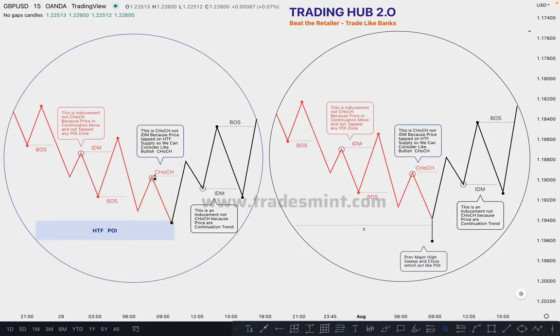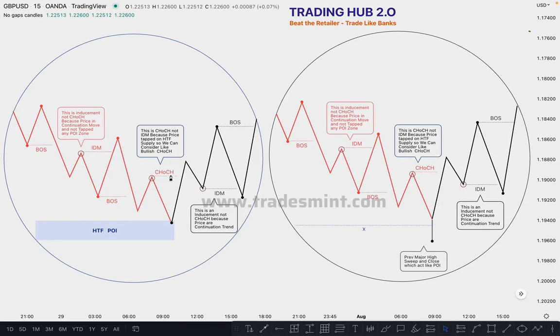In this case this is not inducement. Why? Because the market tapped on this higher time frame POI, it means now we can see some reversal to the upside. That's why we mark this as a change of character. Why are we marking this as a change of character? Because the market tapped on your POI zone. That's why this is a high probability area where we can take a reversal to the upside compared to continuation. Technically, this is also a kind of inducement.